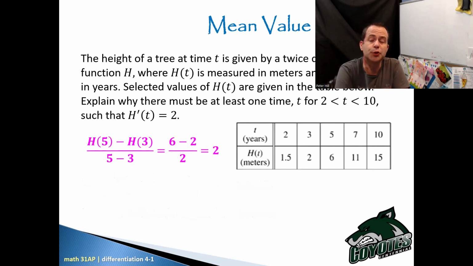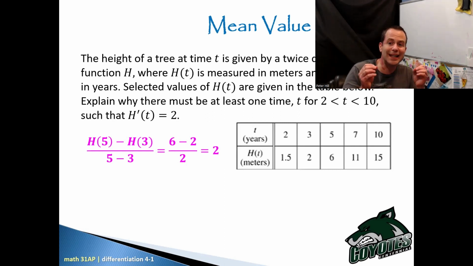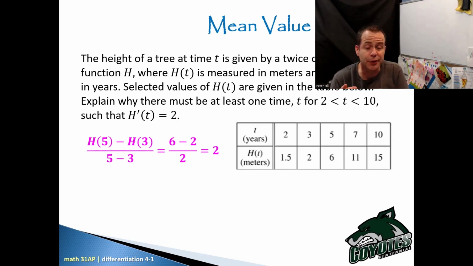So I'm choosing to now look at the interval from 3 to 5, which, before you all start freaking out on me, is still between the interval of 2 to 10, right? We're just trying to guarantee that somewhere the derivative of h at t is 2. The interval from 2 to 10 wasn't a parallel line to 2. So now I'm just looking for other intervals and seeing if I can get a 2 out of some other interval in this table.